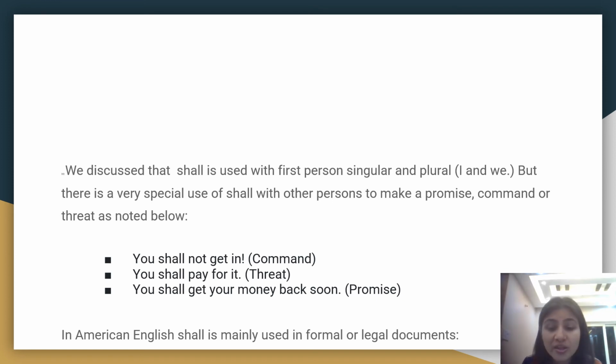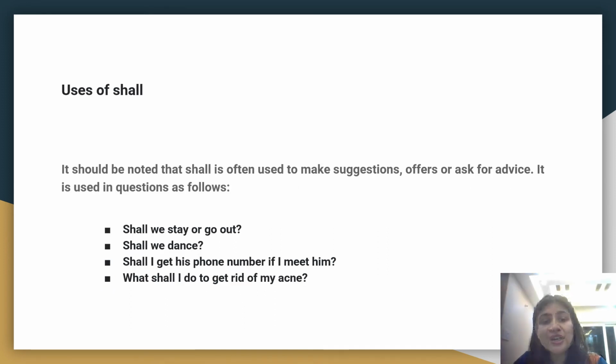Shall is also used with second person, that is you. Shall is also used to make suggestions, offers, or ask for advice. So it can also be used in questions. So let's try to see how it can be used in questions as well.